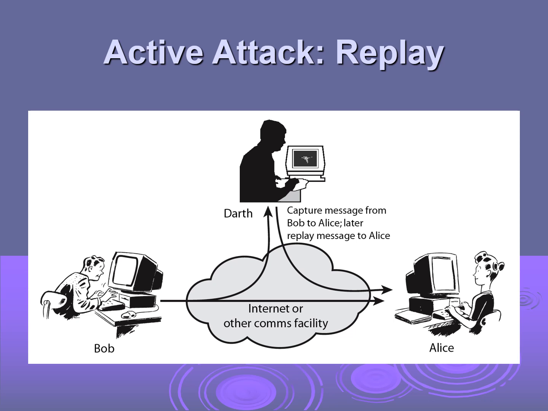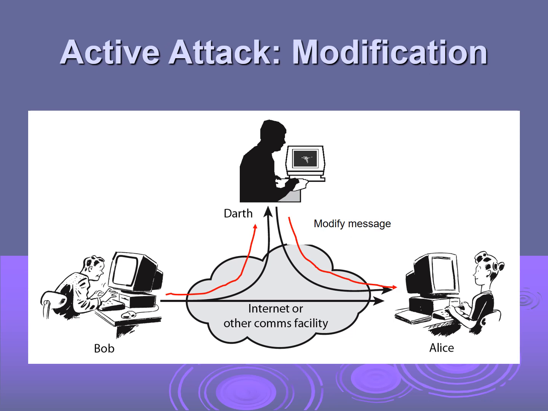But Darth tries to replay that message again, so later one more 500 rupees may be sent to Alice. This is again a serious kind of attack. It may lead to financial loss, so it may be a high impact or moderate impact attack. Darth captures the message from Bob to Alice and later replays that message to Alice. So that is an active attack. Again, one more active attack is modification.